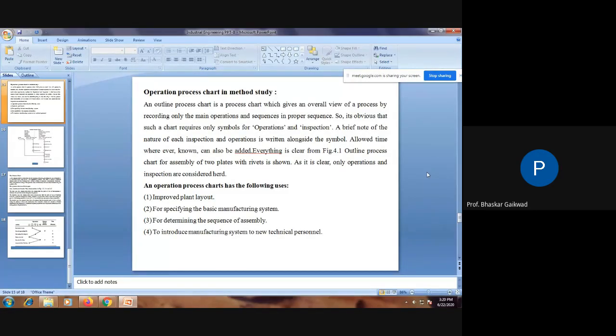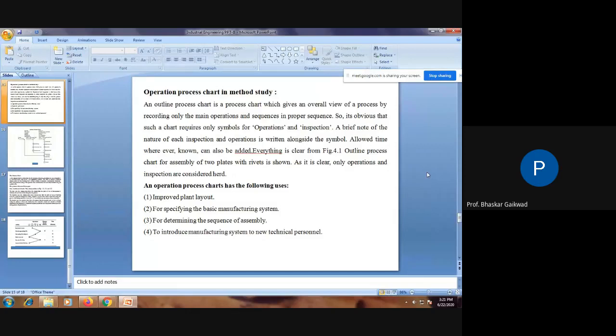As shown, as it is clear, only operations and inspections are considered. It means only two things you have to consider: inspection and operation. Operation process charts have the following uses: improved plant layout. This is the main purpose of the operation process charts. Improving the plant layout means different types of layouts are there.